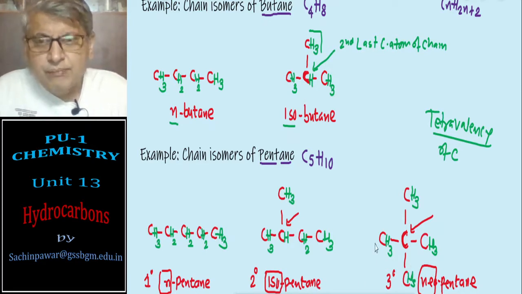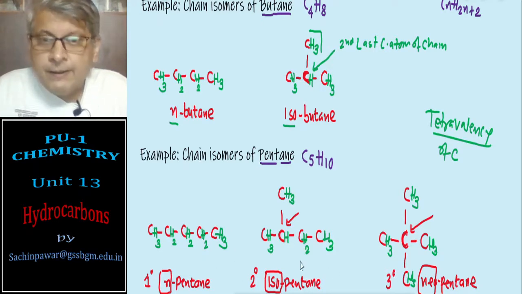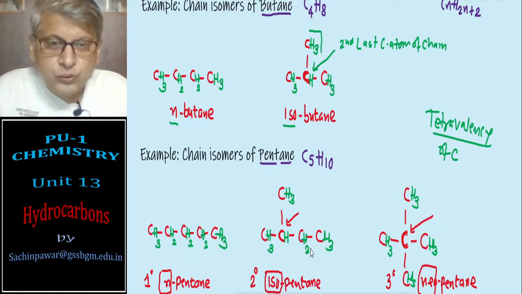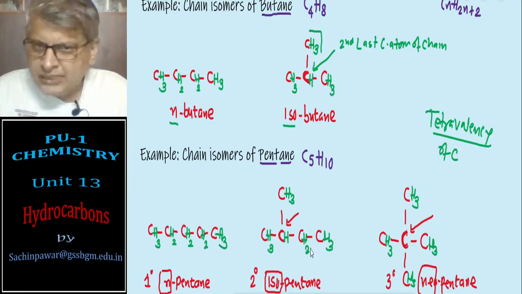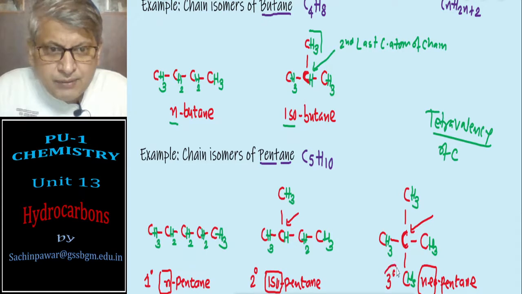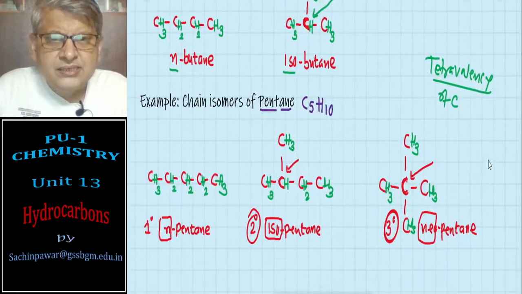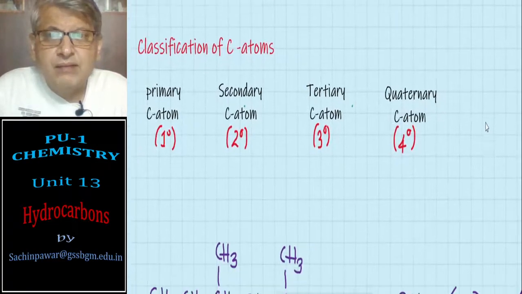Before we assign these primary, secondary and tertiary names to the compounds, you should know what we mean by primary carbon atom, secondary carbon atom, tertiary carbon atom and so on. It is basically the type of the carbon atom which is responsible for these prefixes, tertiary and secondary. So we have to learn what a primary carbon atom is, the types of carbon atoms. So that we shall see, and then we shall stop today's class. Let us move on to the next part, that is the classification of carbon atoms.